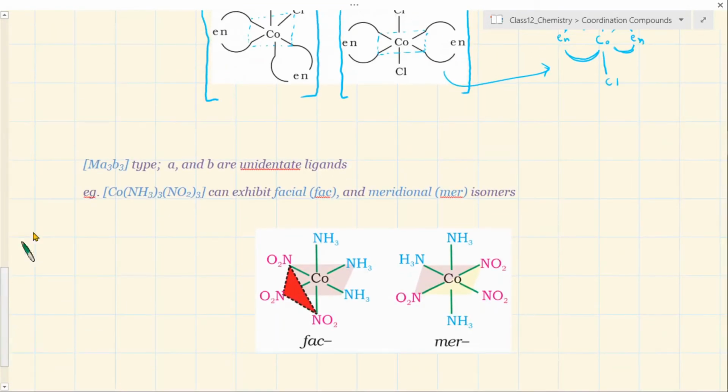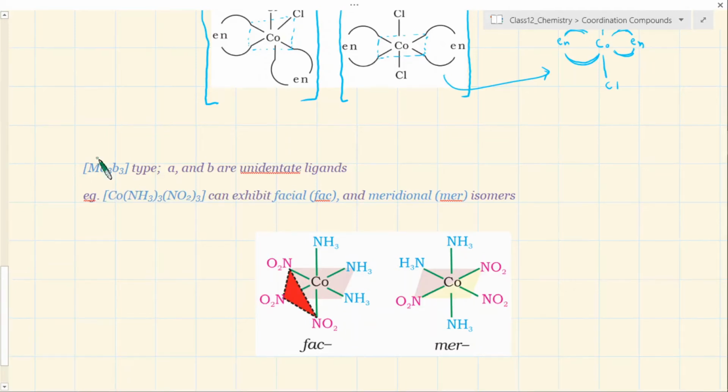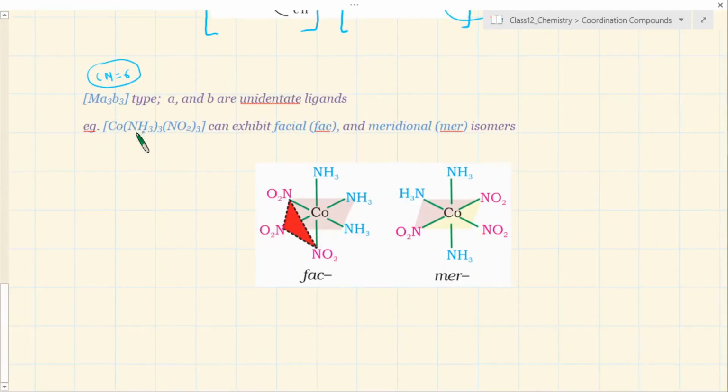This is again a unique type of geometrical isomerism. This is coordination number 6, octahedral. Still we are discussing the octahedral complex, and here A and B are unidentate, but now A and B take an equal share in number. Here is the example of cobalt. This is 3 ammonia and 3 nitrite groups, and again this is octahedral geometry.